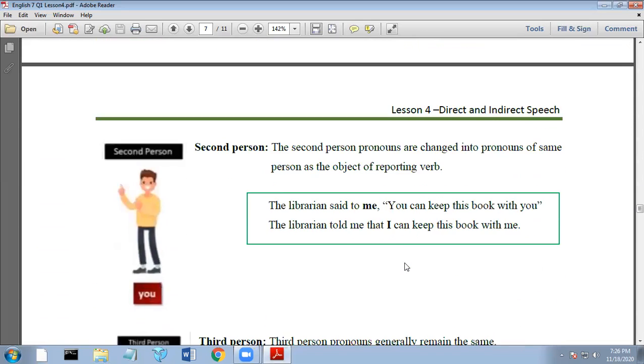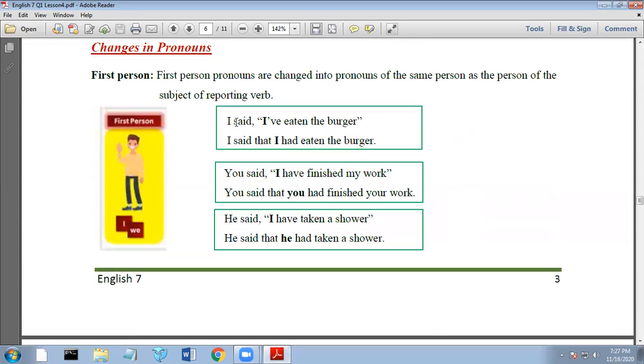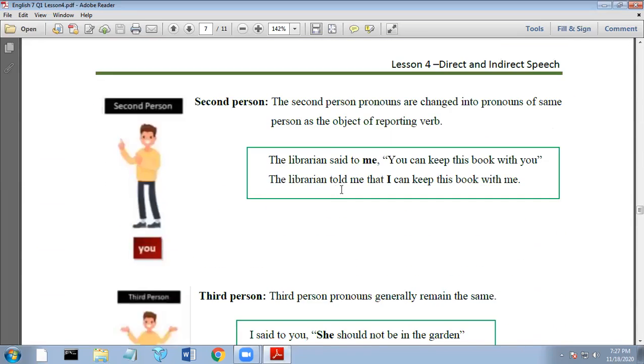Let us follow the second person pronoun. The second person pronouns are changed into pronouns of the same person as the object of the reporting verb. So it's now different. In the first person, we're talking about the person of the subject. In the second person, we'll have the same person of the object of the reporting verb. The librarian said to me, you can keep this book with me. That is the direct speech. Expressed in the indirect, the librarian told me that I can keep this book with me.